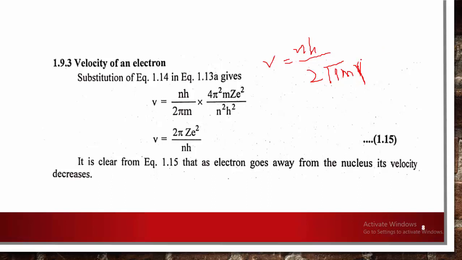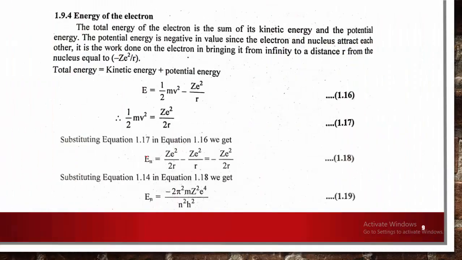The denominator becomes the numerator. After simplifying, the 2 gets cancelled, and you will get v equal to 2 pi z e square upon nh. This is the velocity of an electron in Bohr's atomic model. Next is energy. Energy can also be calculated with the help of simple values.